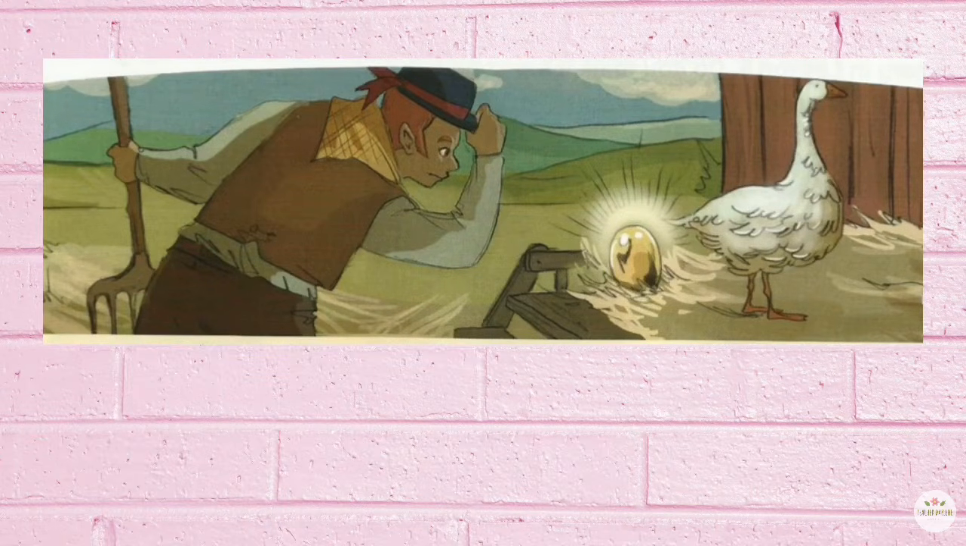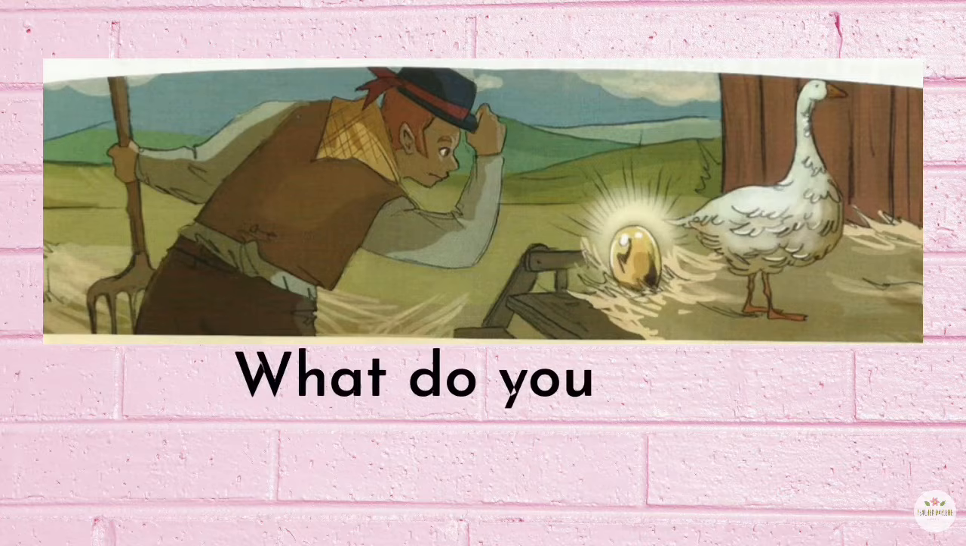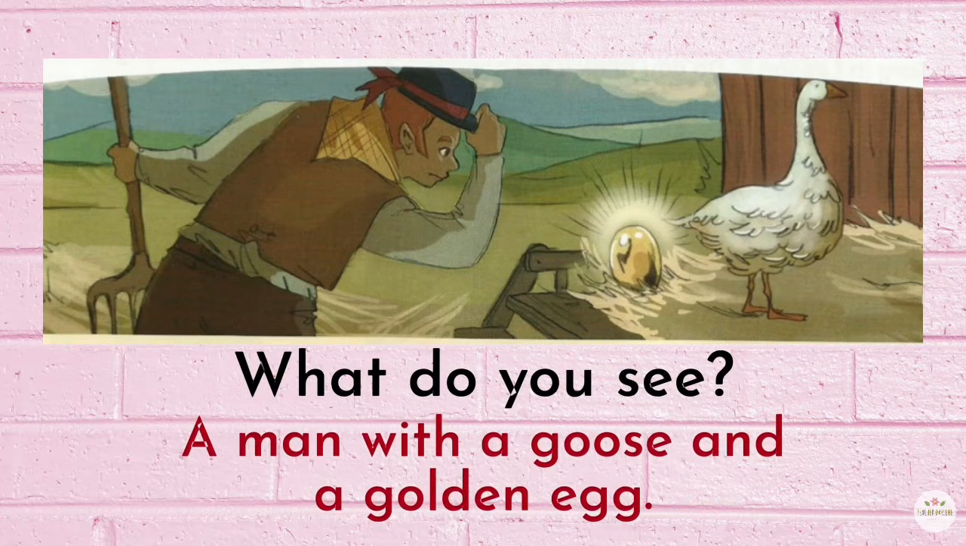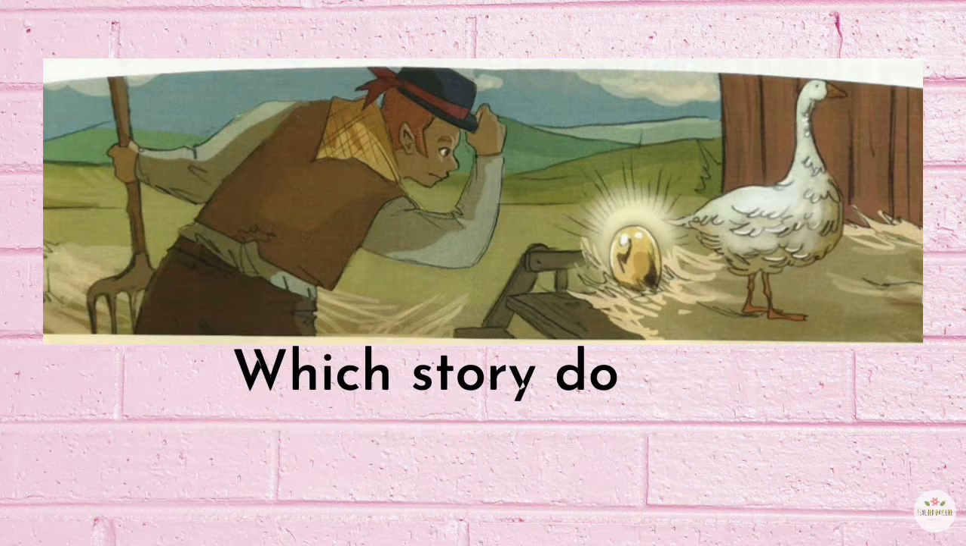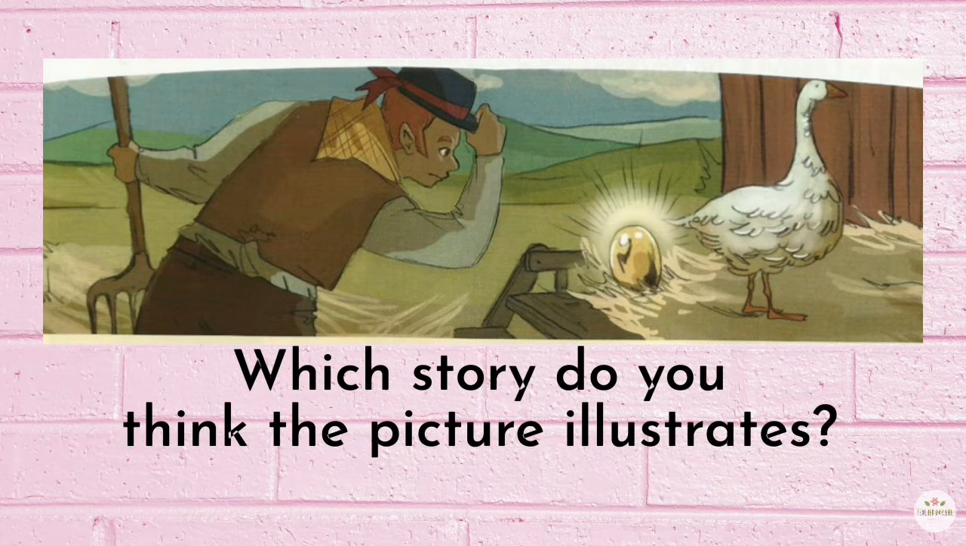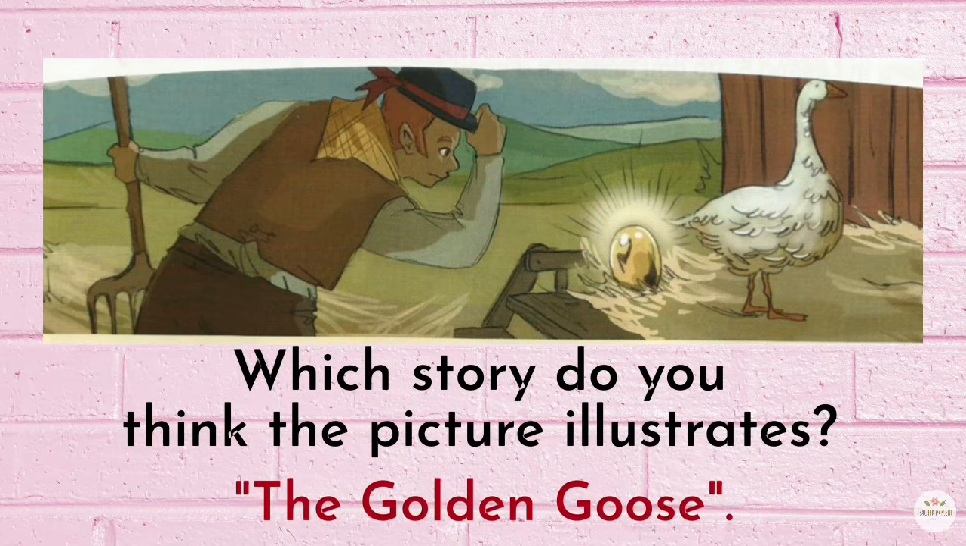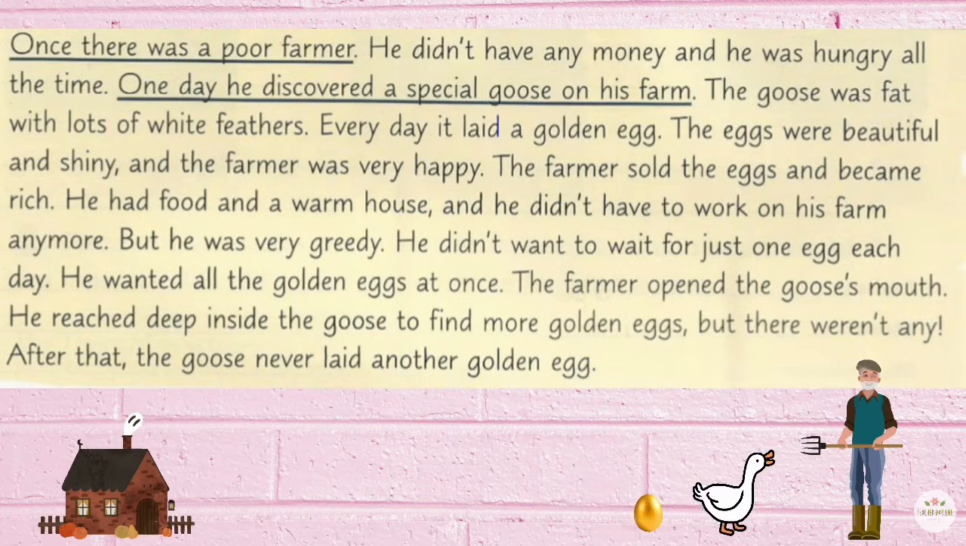Activity 3. Look at the picture. What do you see? A man with a goose and a golden egg. Which story do you think the picture illustrates? The Golden Goose. Read the summary of this story. Answer the questions.